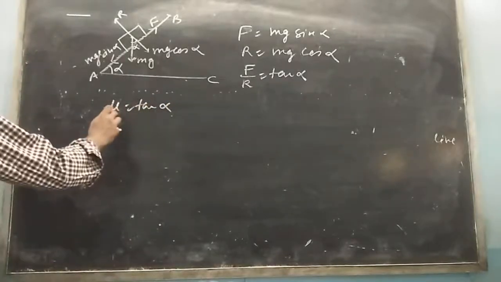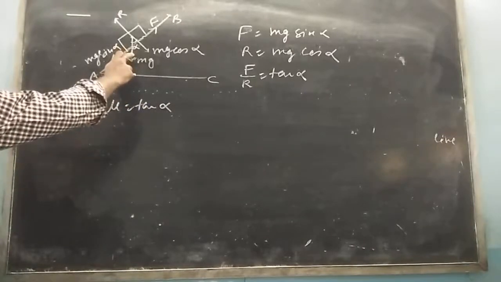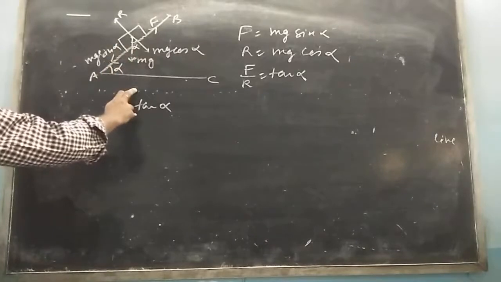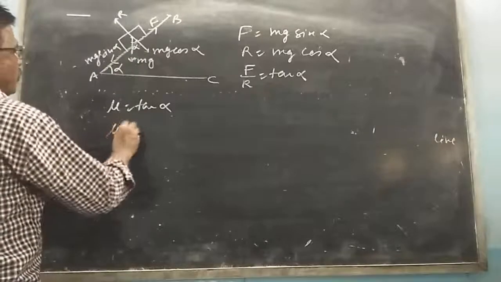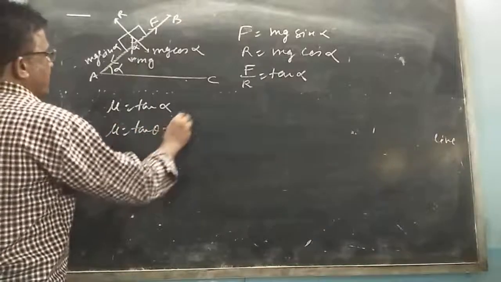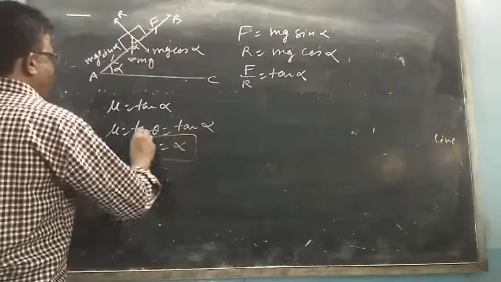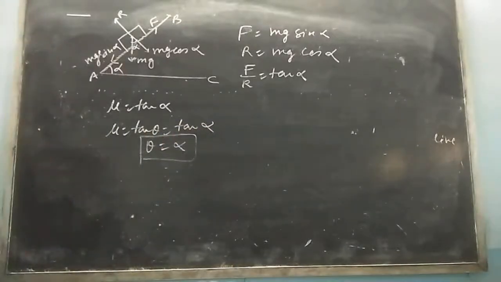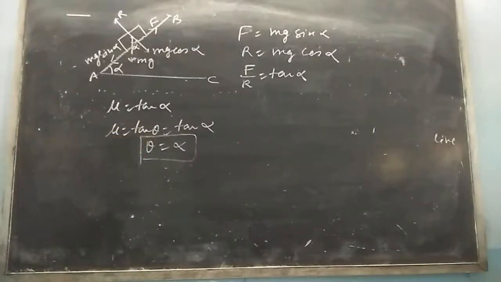The coefficient of limiting friction between any two surfaces in contact is equal to the tangent of the angle of repose between them. Earlier we found mu is equal to tangent theta. That is equal to tangent of alpha, so theta is equal to alpha. Angle of friction is equal to angle of repose.